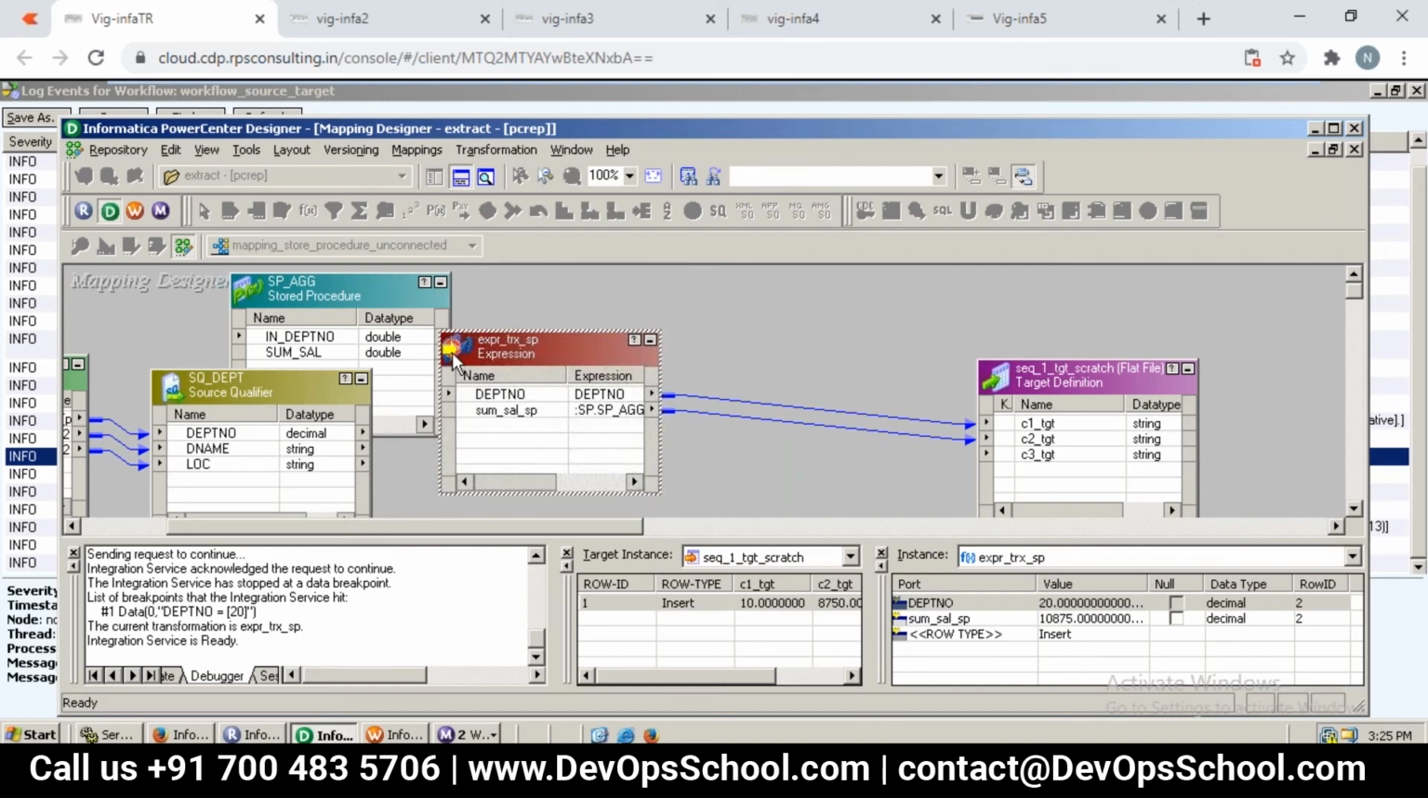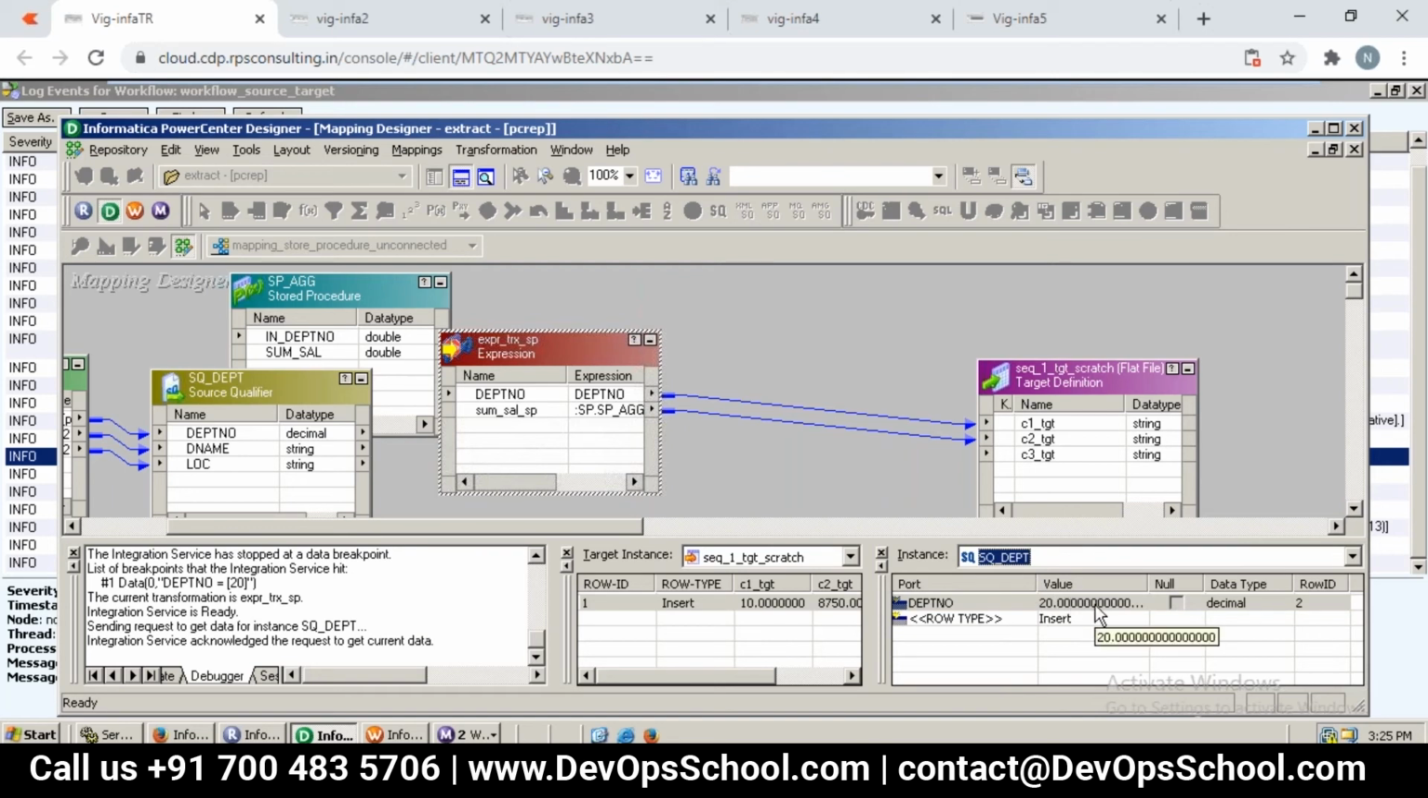Can you see the arrow mark here? It is stopped there. Now we can look at each row value, like what it contains: value, data type, row ID, whatever. This is the metadata, which is the expression. Now we can see in the source qualifier also, the value is 20. That's where it stopped. On the left side workspace, the department number is equal to 20. That's where we stop. This is the list of breakpoints that the Integration Service hit. You can see clearly that number, which is 20.